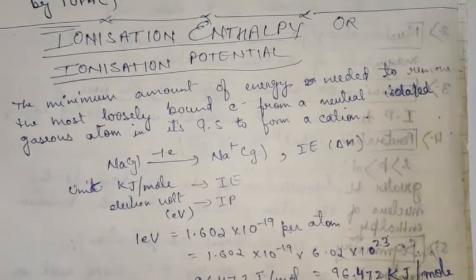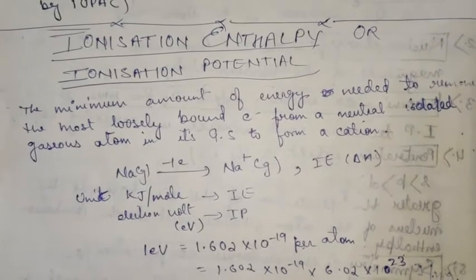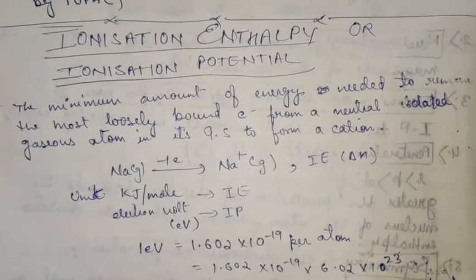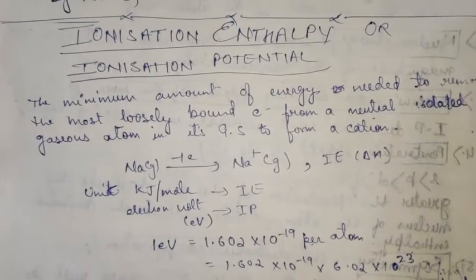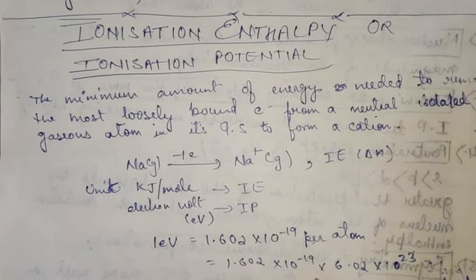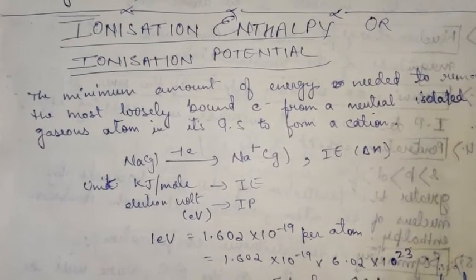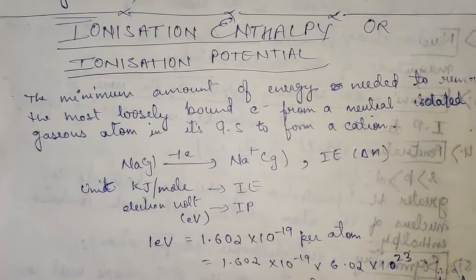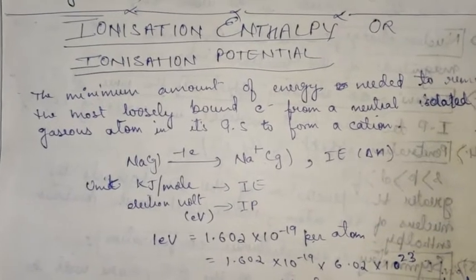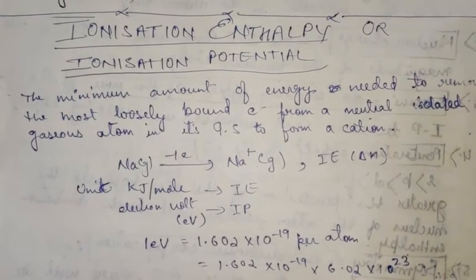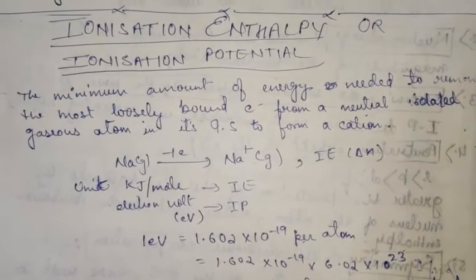Good morning, class 11. In today's session, I'll proceed further with another very important periodic property, that is ionization enthalpy or ionization potential. Enthalpy is a term which is related to energy exchange or energy change. You'll study about this term enthalpy in the chapter thermodynamics. For now, you can remember it as energy. Okay, so what is ionization potential or ionization enthalpy?